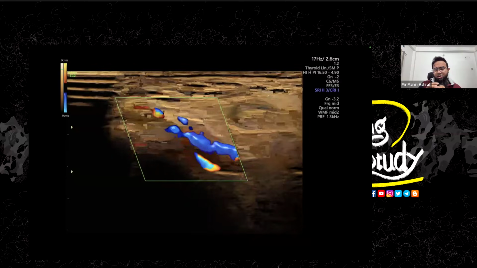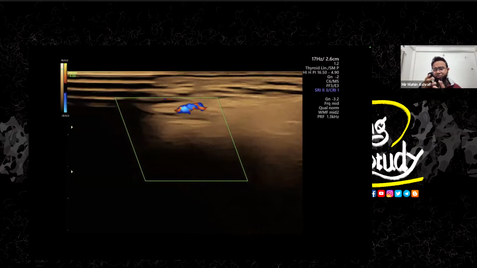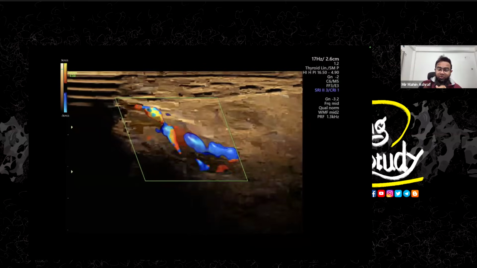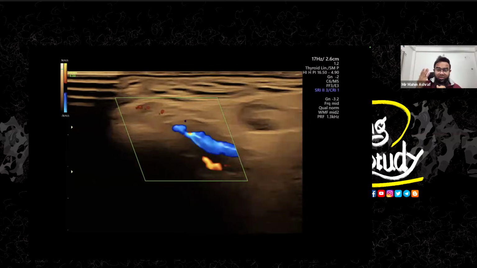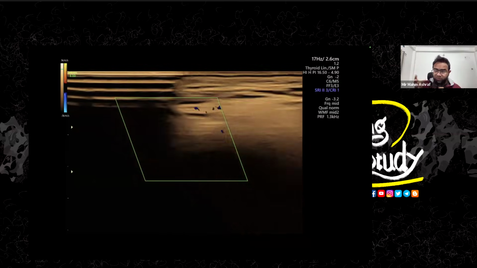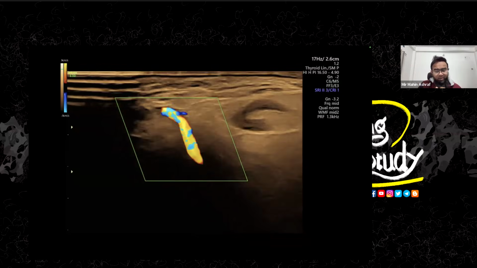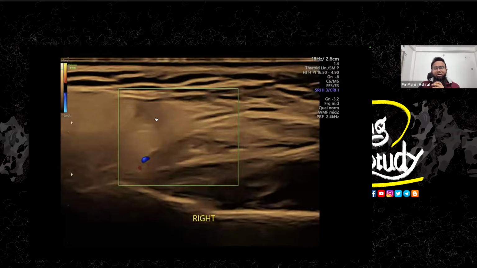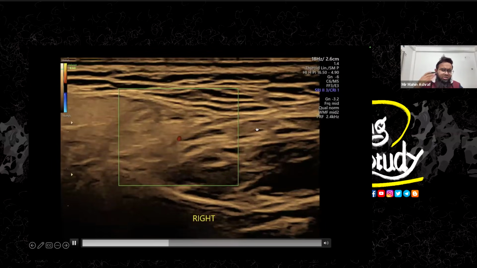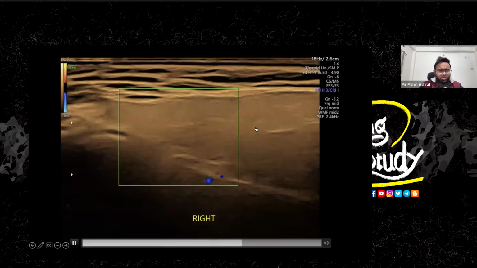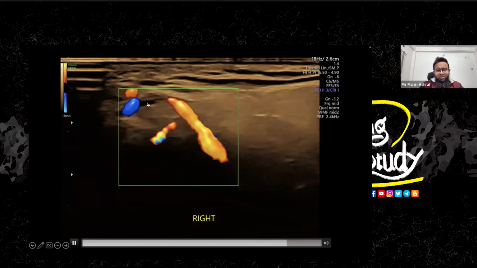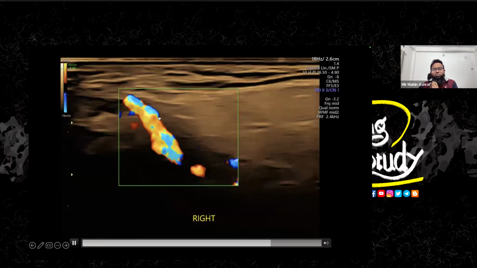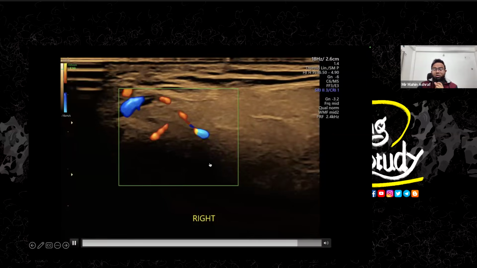When we have put color Doppler, we can't see any surrounding hypoechoic thickening or something like that, which made us confused. So if you see the superficial temporal artery only in the long section, you will also get confused about surrounding thickening, which is the point for us today. You can see some parotid gland over here. We are trying to see the facial branches of the external carotid. But here now, at the superior part, this was the superficial temporal artery giving the flow.